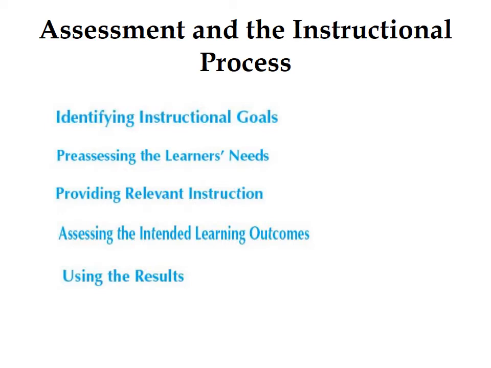The fourth one is assessing the intended learning outcome. The final step in the instructional process is to determine the extent to which objectives were achieved by the student, and this is accomplished by using tests and other types of assessment that are specifically designed to measure the intended learning outcome. And the last one is using the result.